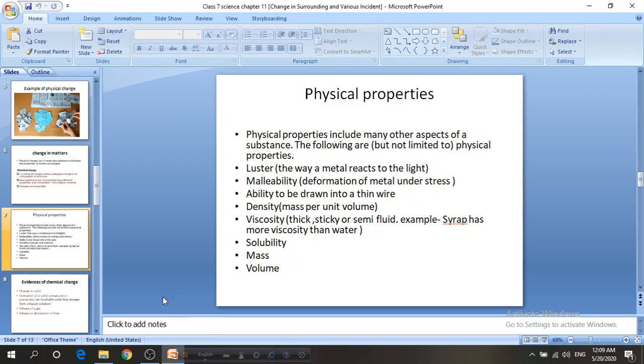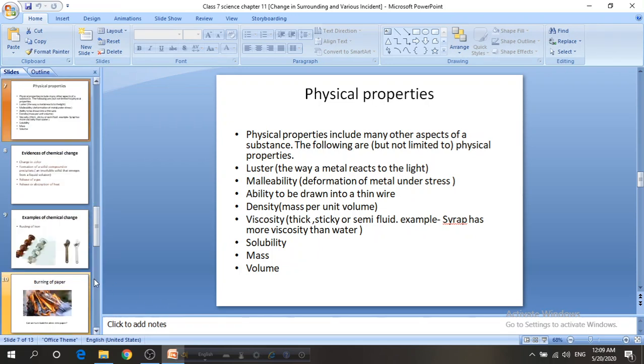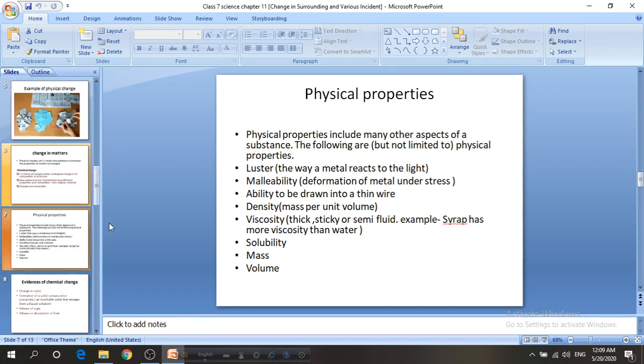And what about viscosity? Viscosity means thick, sticky or semi-fluid. For example, syrup has more viscosity than water. These are the physical properties. If we see that only these properties have changed, then we can say this is a physical change.